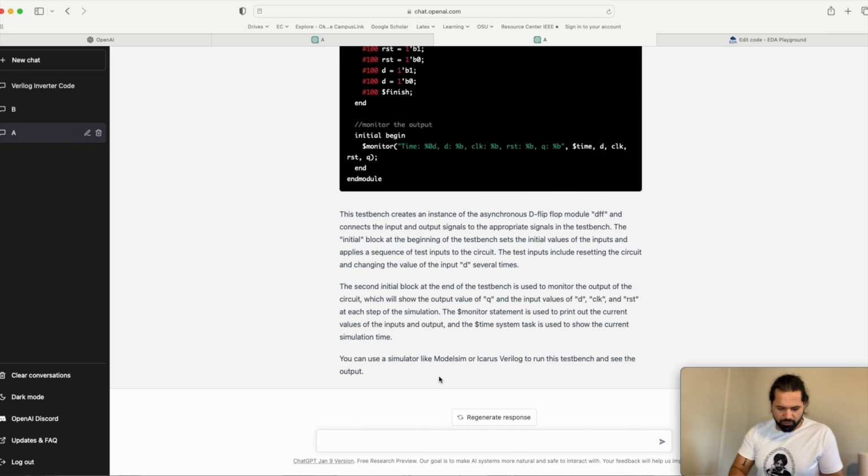So let's say I just want a shift register. Okay, Verilog code. Okay, let's see what we get.